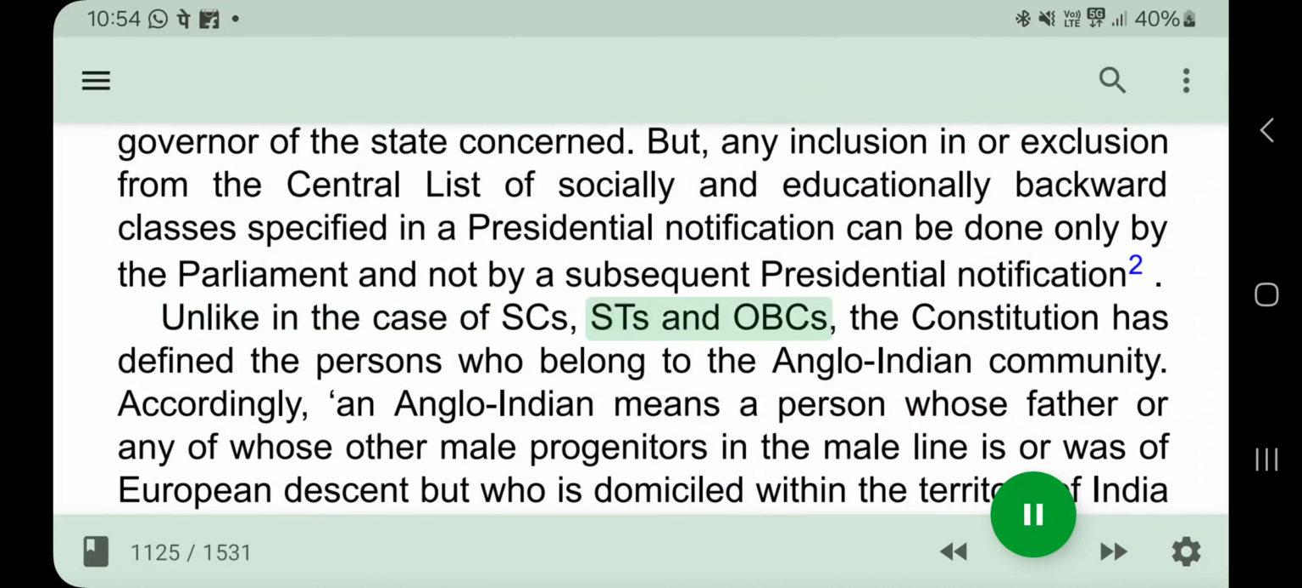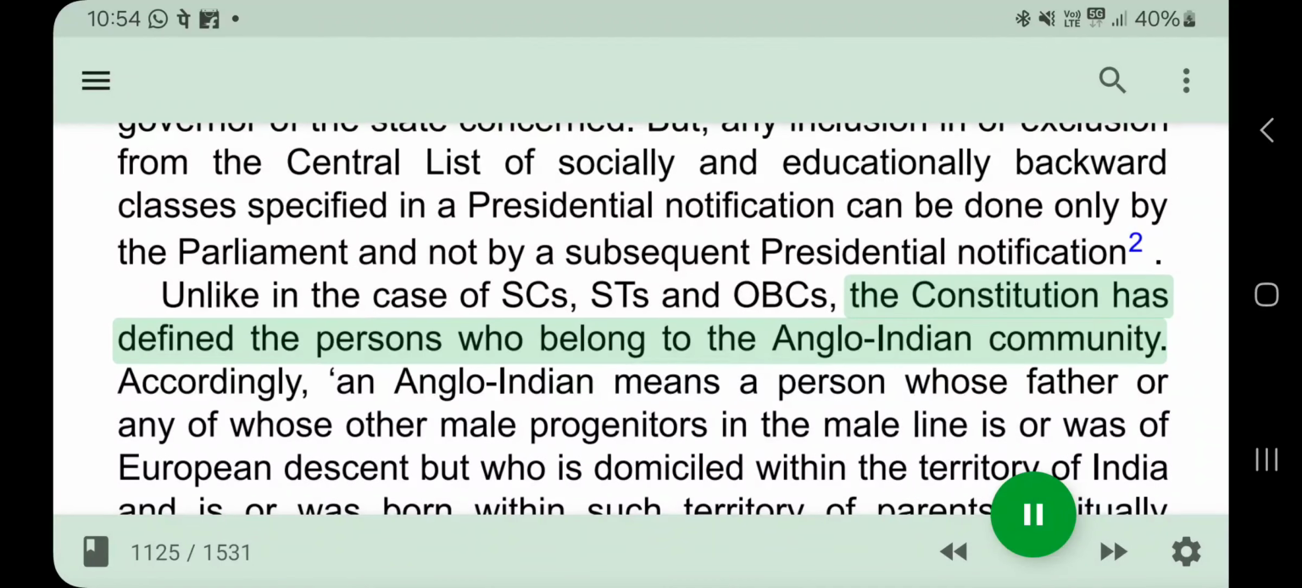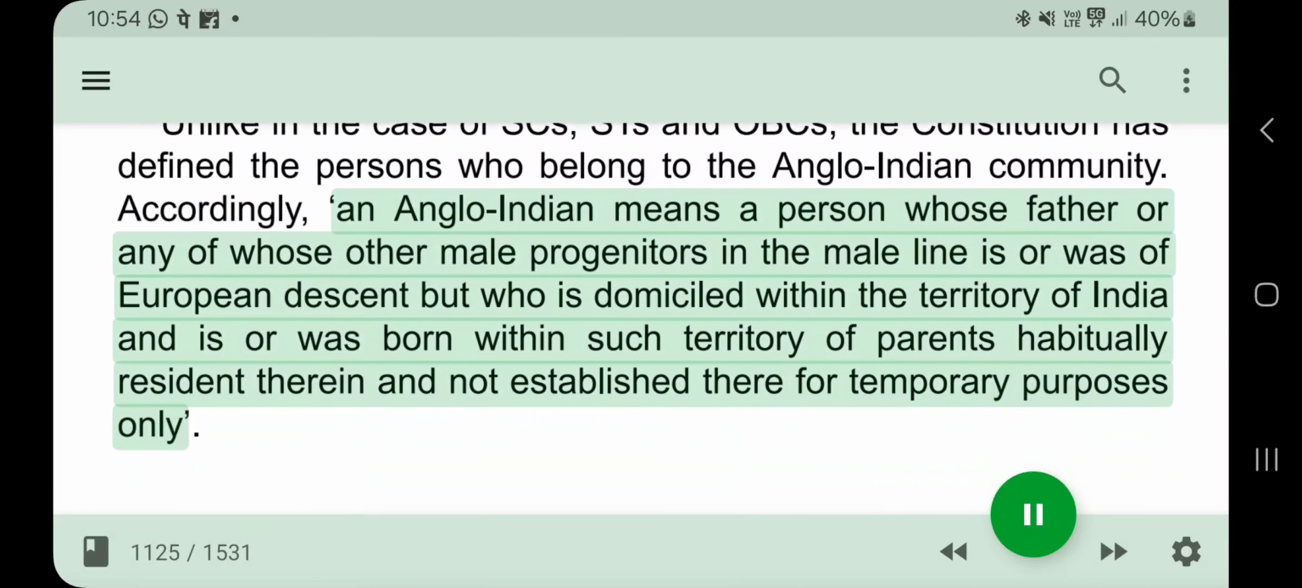Unlike in the case of SCs, STs and OBCs, the Constitution has defined the persons who belong to the Anglo-Indian community. Accordingly, an Anglo-Indian means a person whose father or any of whose other male progenitors in the male line is or was of European descent but who is domiciled within the territory of India and is or was born within such territory of parents habitually resident therein and not established there for temporary purposes only.